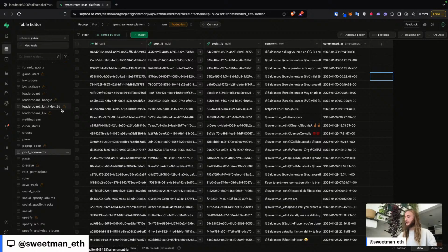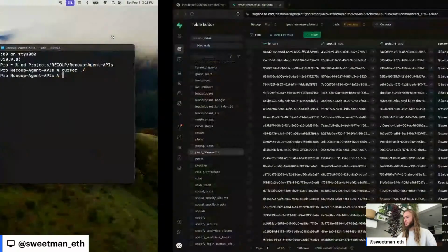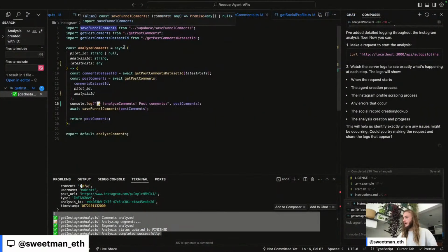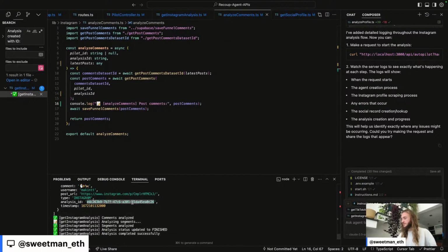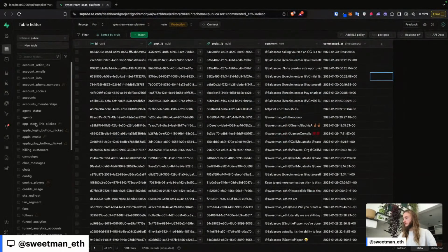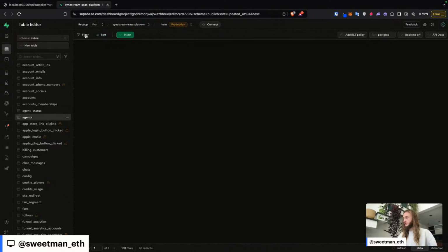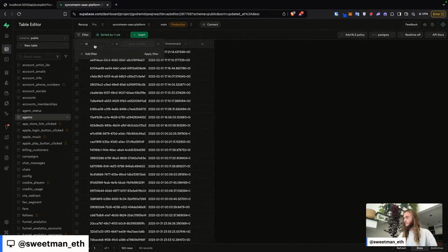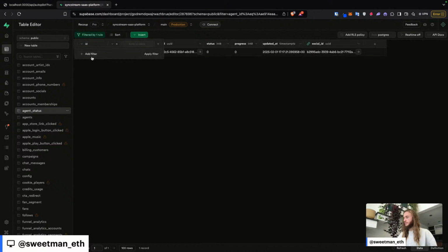Let's get started with figuring it out. Post comments, agent status, and posts. I'll start with agent status because that one I think is the one that is going to be the most broke. Let me check the analysis ID. Let's go into agents, filter by ID. Actually, I'd want agent status filtered by agent ID is equal to that value. Or maybe it's ID because it's a status. It's a status and we're seeing 0, and the agent ID for that is right here.